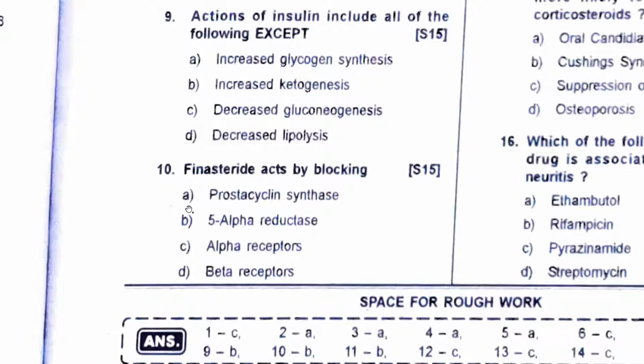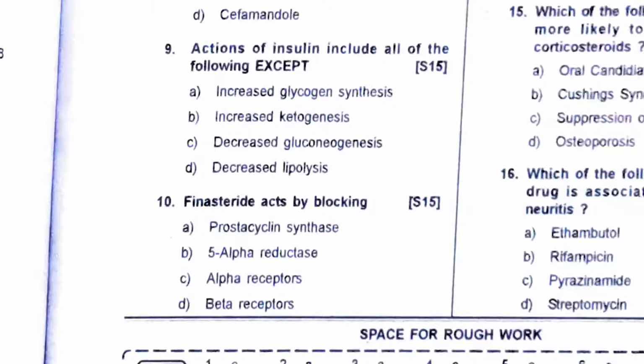Finasteride acts by 5-alpha reductase inhibition. Right. Finasteride and minoxidil, that's why they are used for hair growth. 5-alpha reductase inhibitor, so testosterone to dihydrotestosterone will not happen. Your hair growth will be better, hair loss will be reduced.